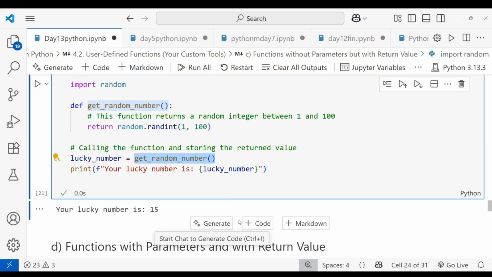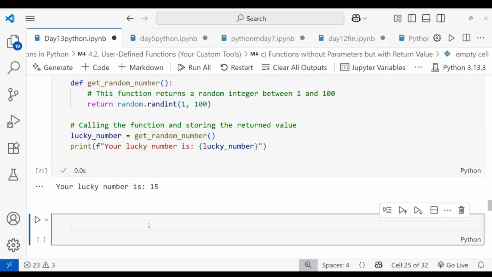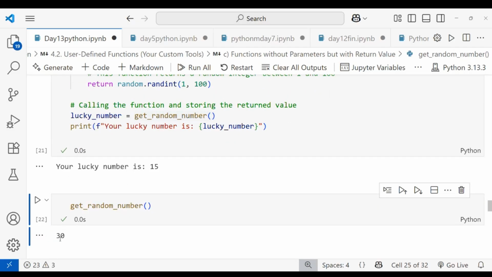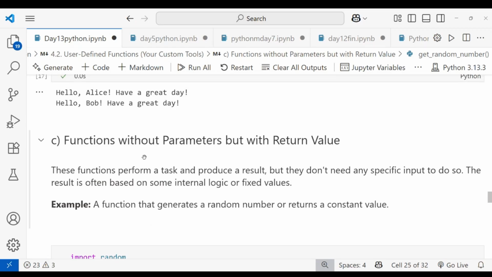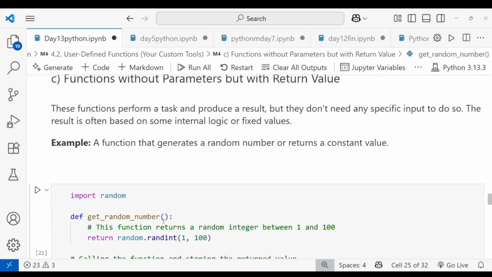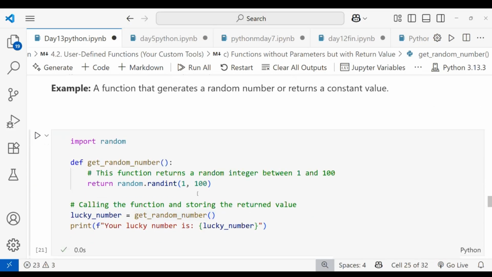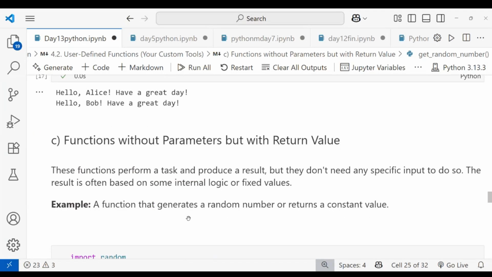So I'm taking another one. You can check here, right? So get_random_number, I'm passing that one and getting the random number. Like that, you already defined the function for a specific task only, so it will work like that. So this is called a function without parameters, but with a return value. I'm not passing any parameters, but I'm returning values here, so we can get the random numbers. That is called a function without parameter, but with return value. Okay.